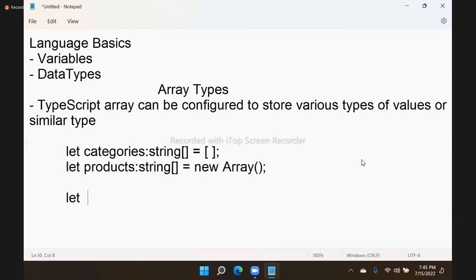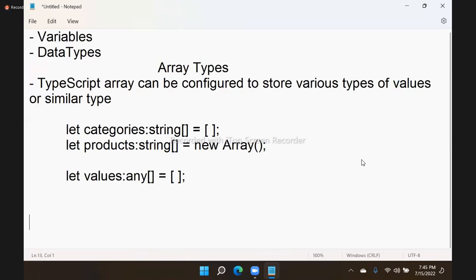What do we do? LET values, and we can use an any type array. Am I right? An any type array means you can handle any type of values. But here one important point is there. That means now a TypeScript array can behave in two ways: handling similar type values and handling various type values. For various types of values, we use any type.